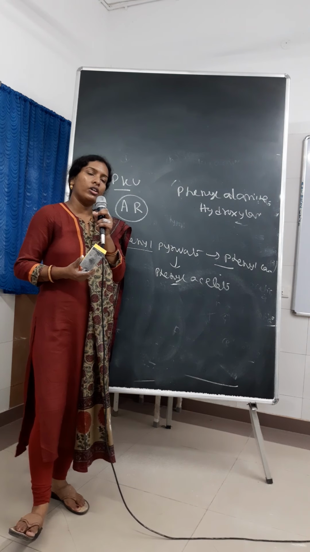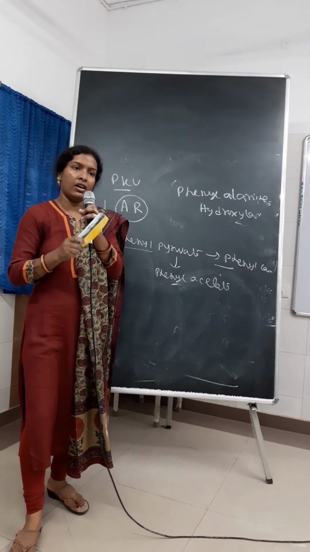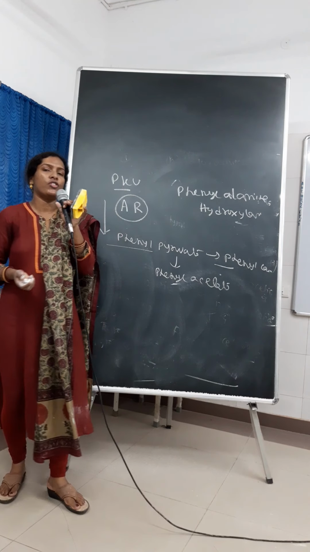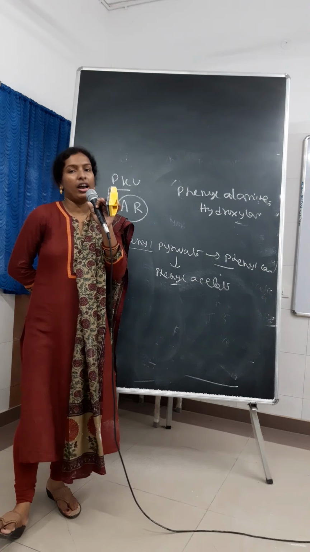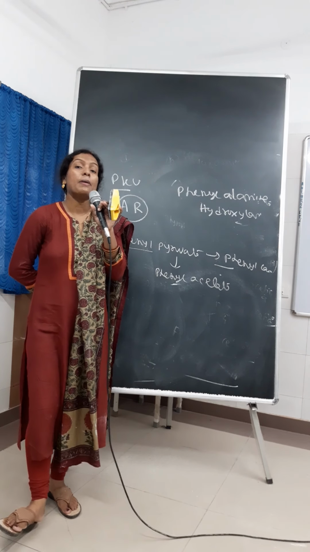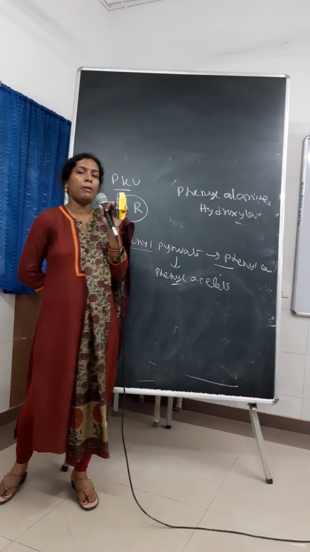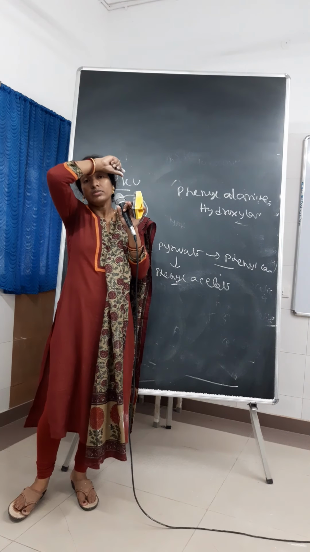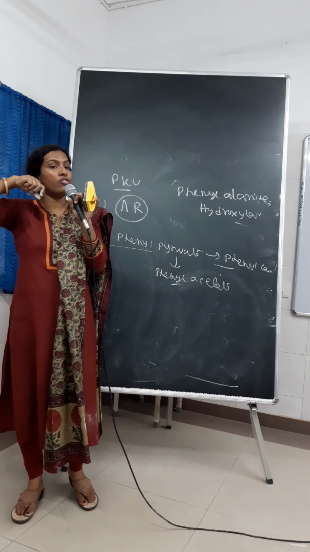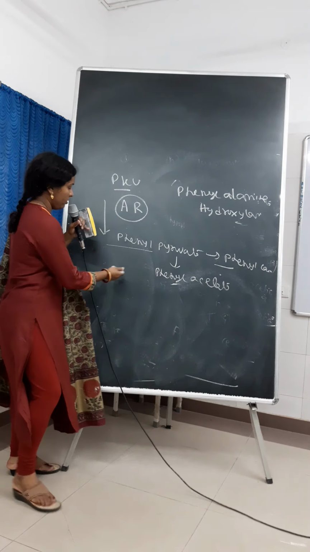So in children, in the first few months of life, this happens and the main clinical manifestation is that the IQ of the child will be very low. This is of IQ 50 and there is agitation, hyperactivity, tremor, convulsion. These are happening in this type of baby and there is a typical smell in this type of baby's urine. It is a mousy odor